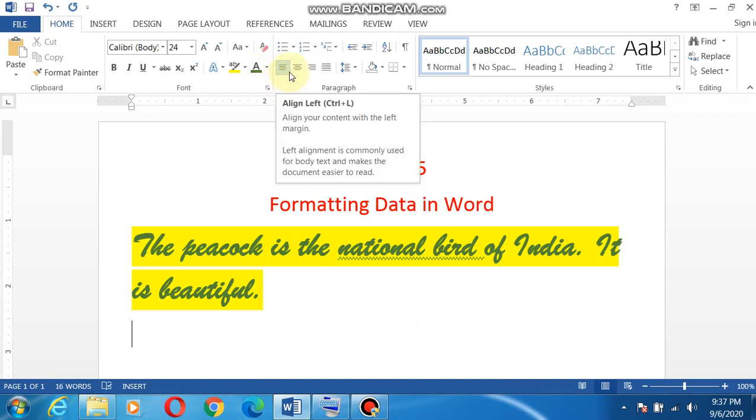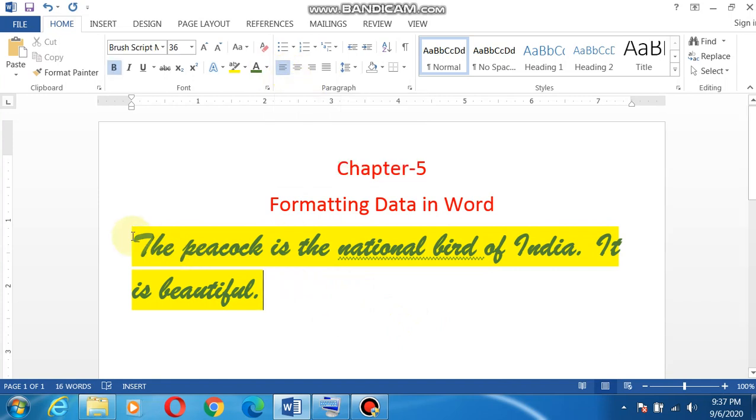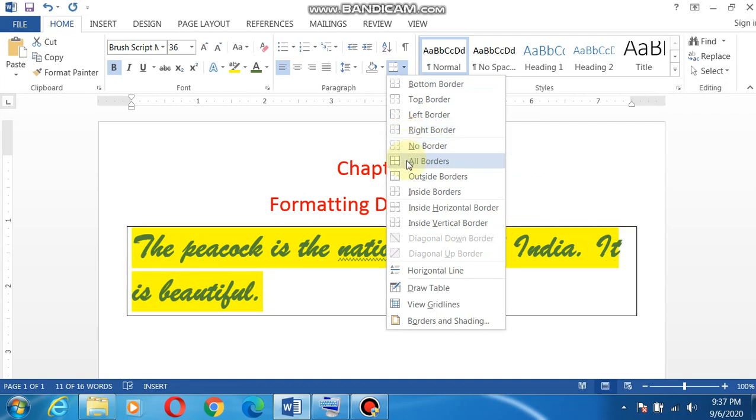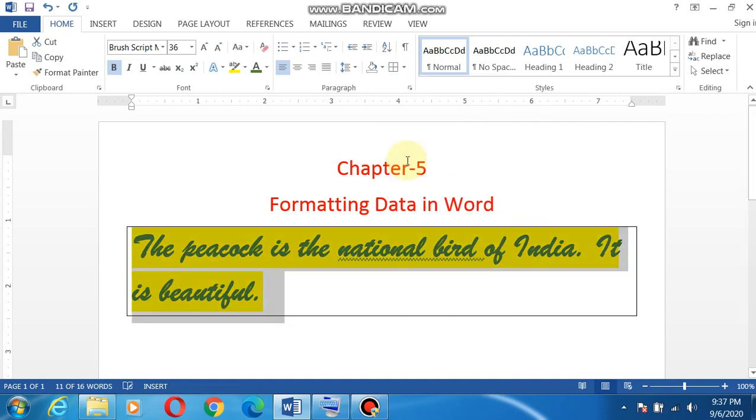Now I want to apply border. Again go to this option and go to the paragraph option, and here you can apply the border like this. All border, right border, left border. Now you can see that your text has a beautiful border around it.